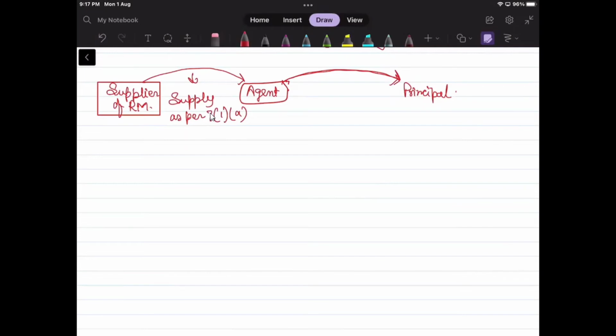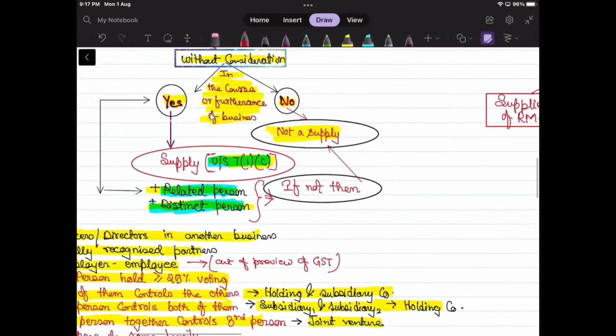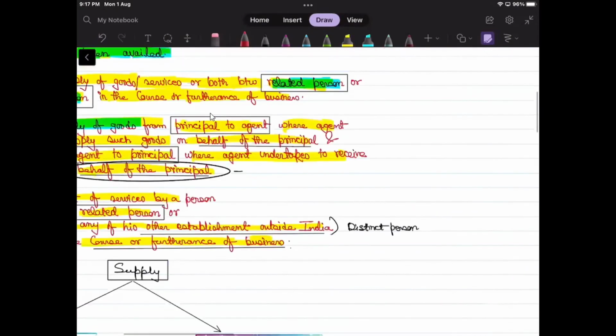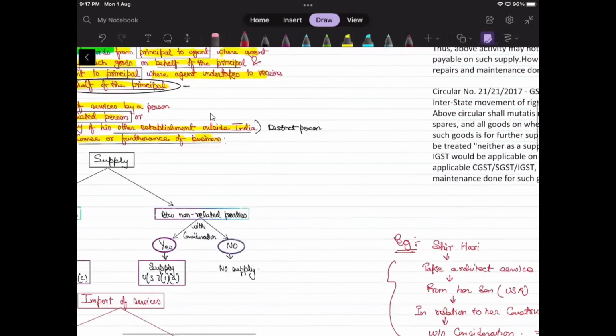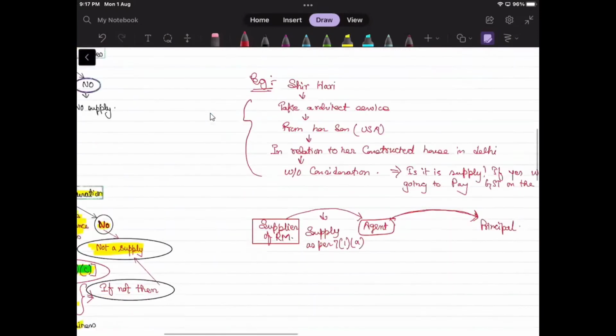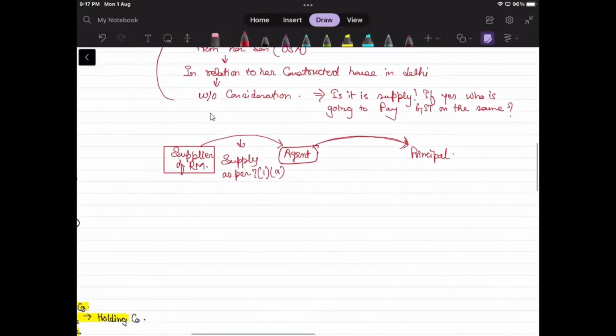Correct. So what is the condition? What is the miss here? If you see the para, the main thing is they have written "on behalf of principal, on behalf of principal." So what does that actually mean? That actually means whether this agent, while supplying it to the principal, issues a bill.